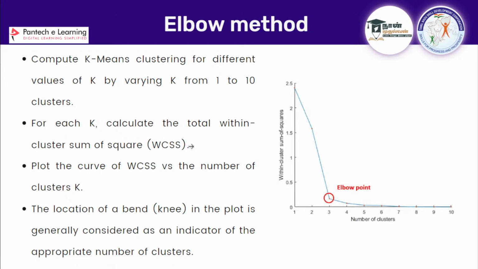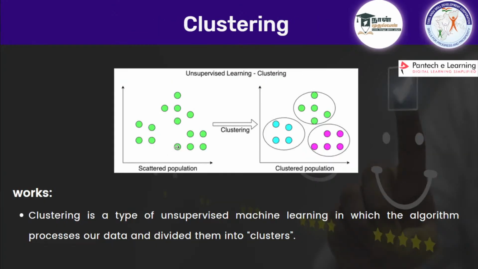And if you want the math behind this k value, WCSS, okay. For example, at first you are setting the k value as 1. What does k value as 1 mean? Tell me, guys. It means only one cluster, so it is going to combine all of these points into one cluster.